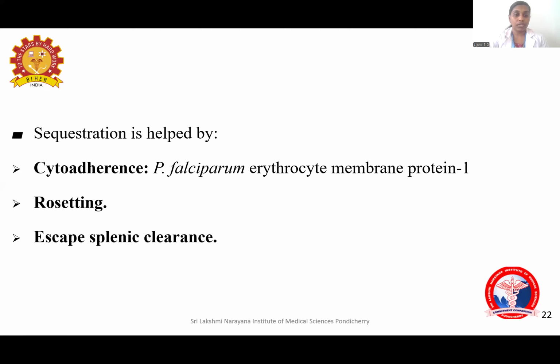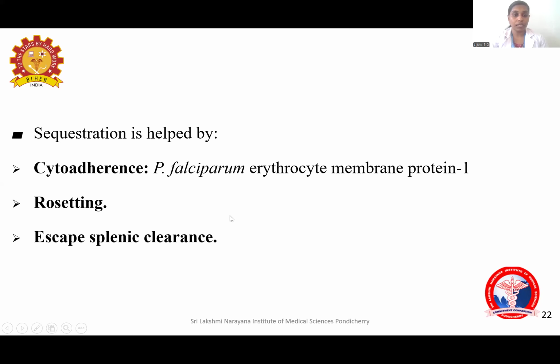The next step is rosetting. That is, the infected RBC can form clumps with non-infected RBC. It can get sticky and it can attach to the non-infected RBC also. That is the rosetting. So cytoadherence and rosetting. As a result of these 2 processes, the parasites will get sequestered inside the deep blood vessels. Sequestration of the RBC will happen and this will escape the splenic clearance also.